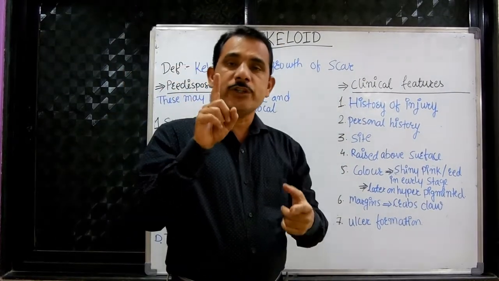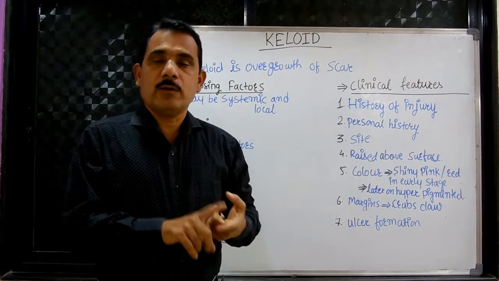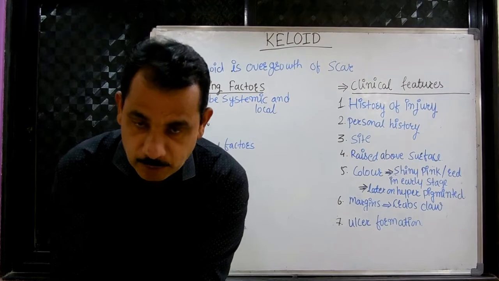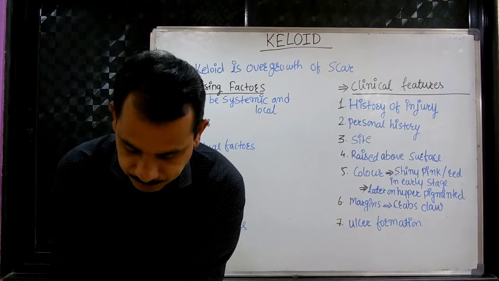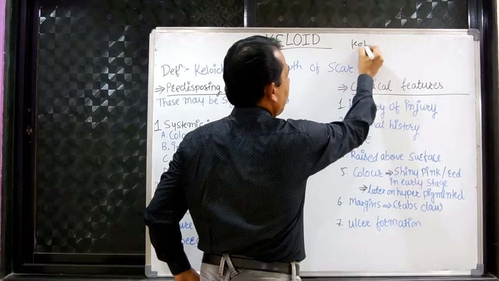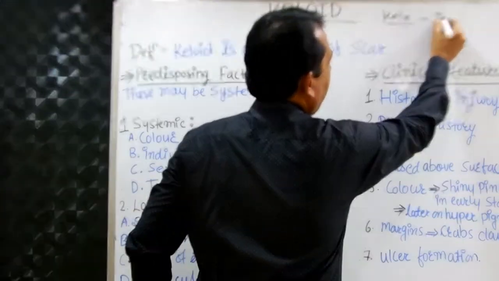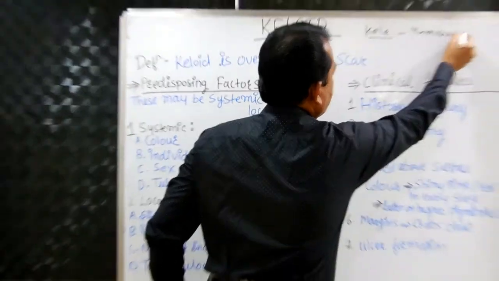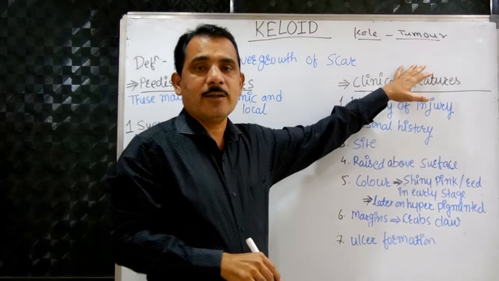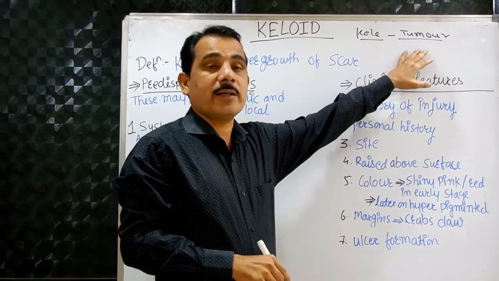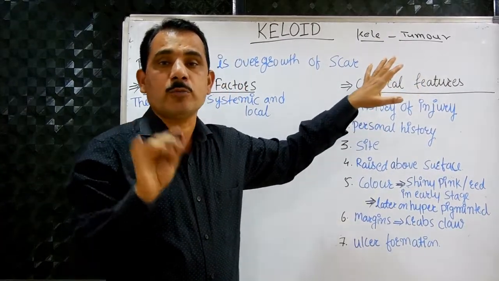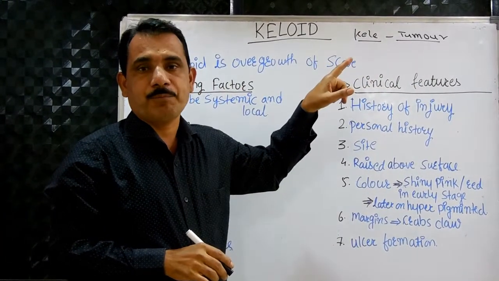The term keloid originated from the Greek word kele. Kele means tumor. But actually the keloid is not a tumor. Usually the tumor we call a neoplasia, or neoplasia is called a tumor. But keloid is not a tumor, even though it originated from the word kele.